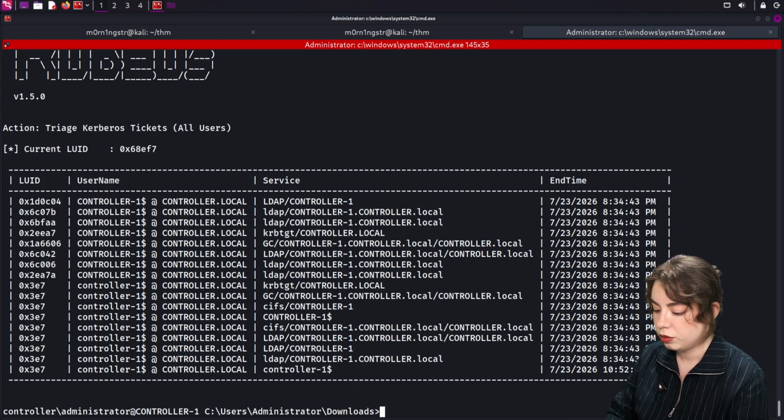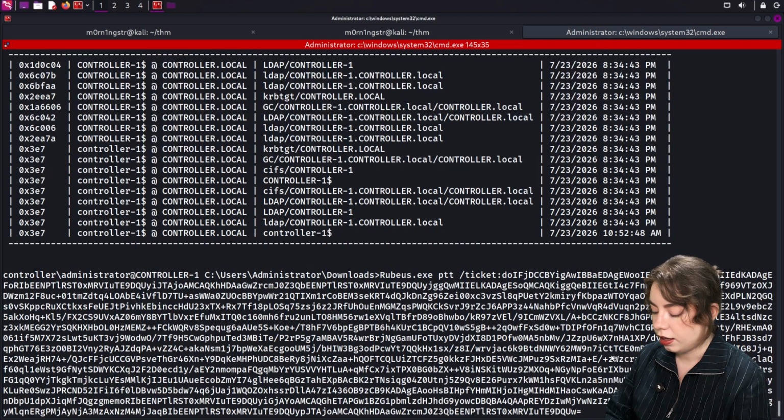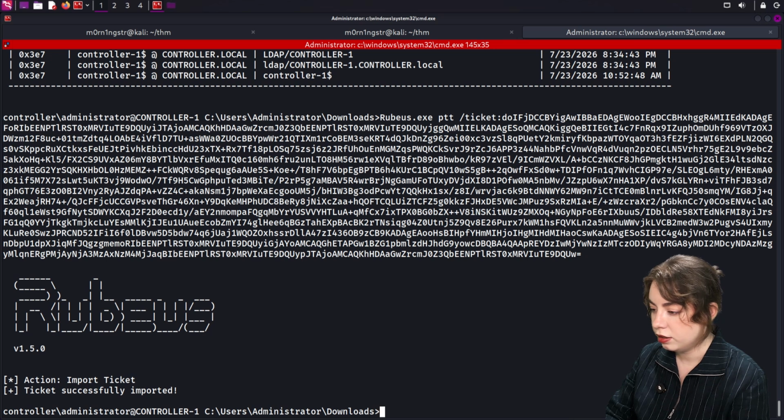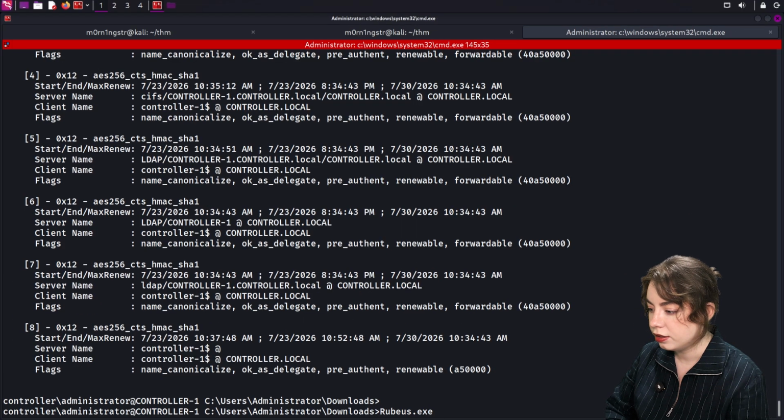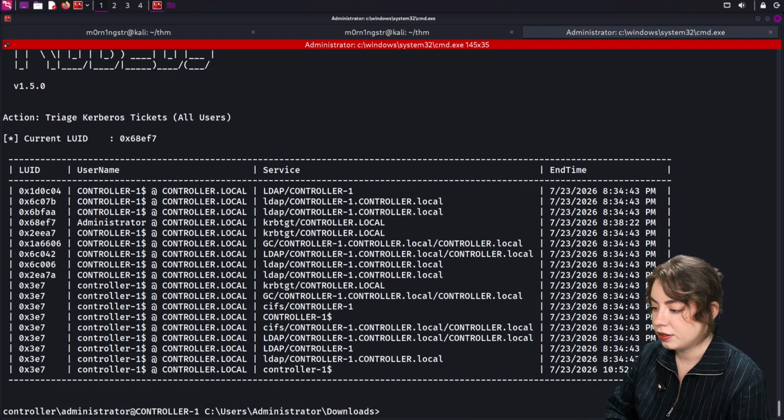Now we can use our injection. For that, we will use the command rubeus ptt for pass the ticket, and paste the content of our ticket. And again, we can check that injection was successful with the rubeus klist command. Ticket successfully imported, and now it's live in our session.